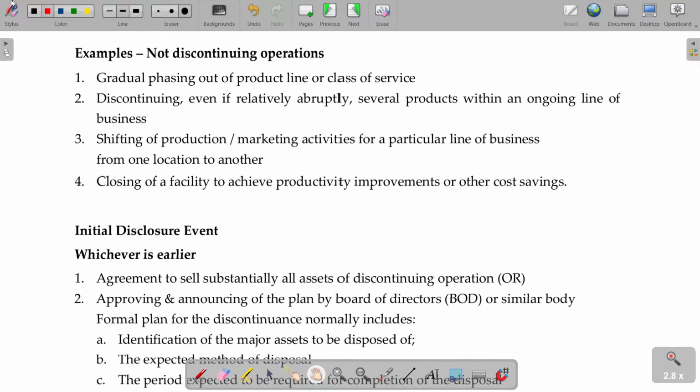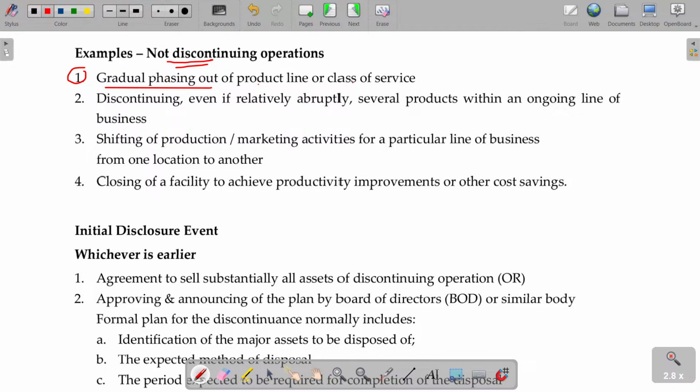Now, some examples. Gradual phasing out of a product line or class of service is not discontinuing operations. You might have seen toilet soap, shampoo. Currently, the same box or style of packing may be differentiated, and some extra flavor is added. I have not seen the same default product saleable by the same vendor for a longer period, because customers are expecting some changes. At least there will be a change in the bottle's shape. So they are changing some product line from this one to that one.